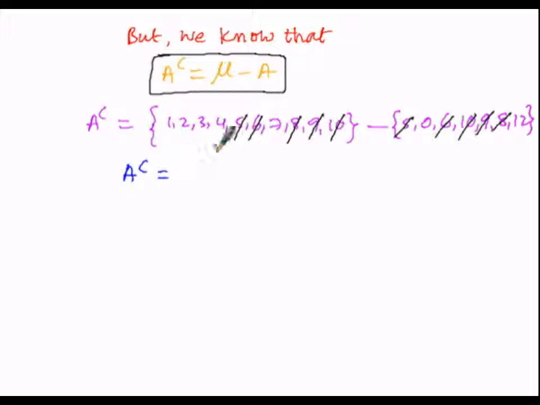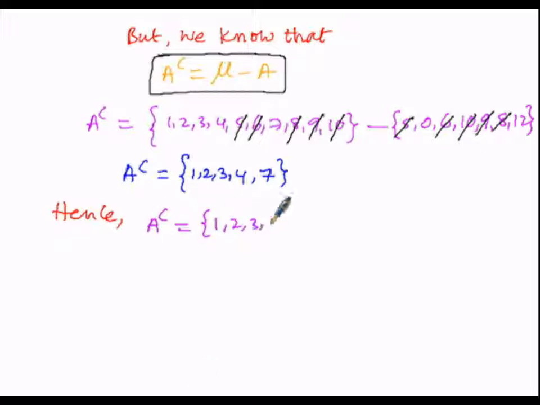Whatever elements are left over in the first set, that is the universal set, are the only elements of the A complement. So in this manner the remaining elements are 1, 2, 3, 4 as well as 7, and these are the only elements of A complement. We should not include 0 and 12 in order to get the A complement. So in this manner, hence, A complement, or the complement of A, is equal to 1, 2, 3, 4 as well as 7.